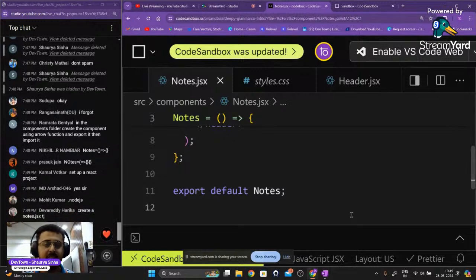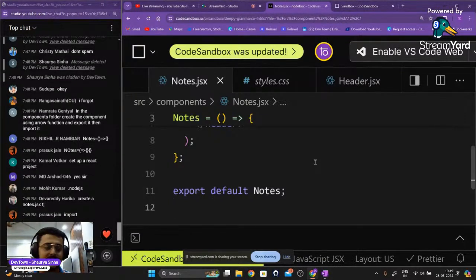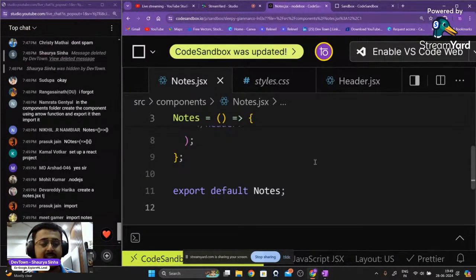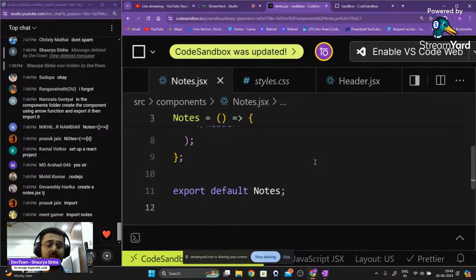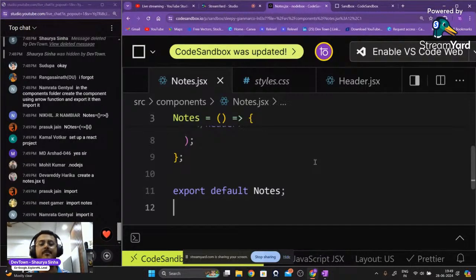Very good, Prasuk Jain. We are going to import it. Very good, Meet Gamer. Where are we going to import it? Now, that is the important question. Where are we going to import it, guys? Come on, guys. Hitesh, very good. Where are we going to import it? The app. Very good, guys.